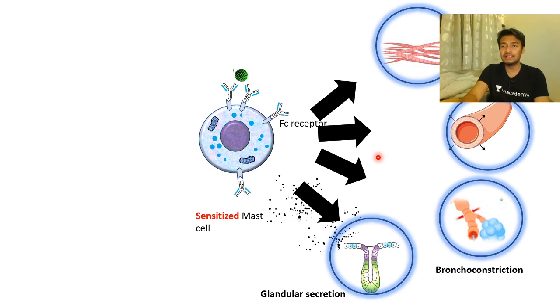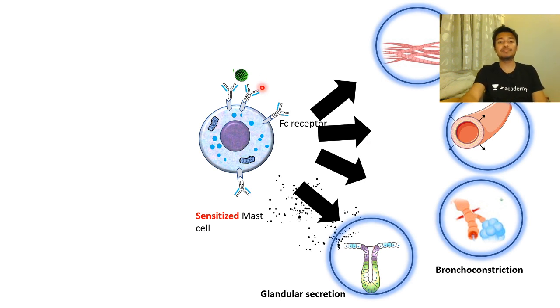So it leads to smooth muscle constriction, vasodilation, bronchoconstriction, and also glandular secretion. Imagine, let's say your body wants to secrete more glandular fluid, let's say gastric HCl. So it ensures that the pathogens present in our GI tract would be dead. But if it tries to secrete a hell of a lot of glandular material, such as a lot of HCl, it could also damage your own mucous epithelia, right? Moral of the story, you need to know IgE is important for an allergic response, and allergic responses are also